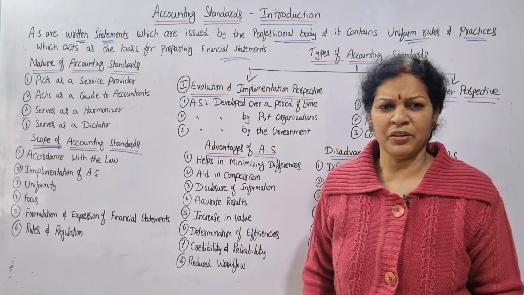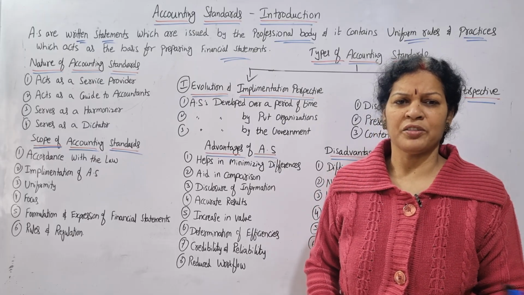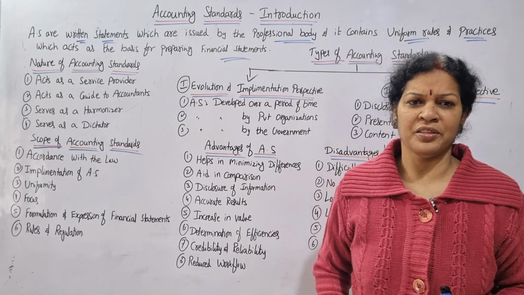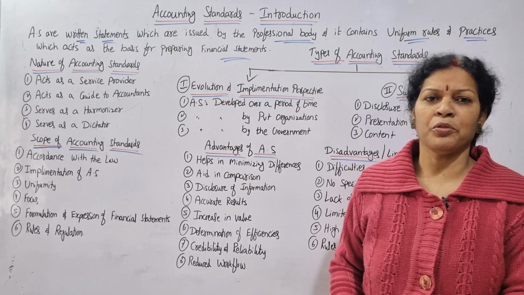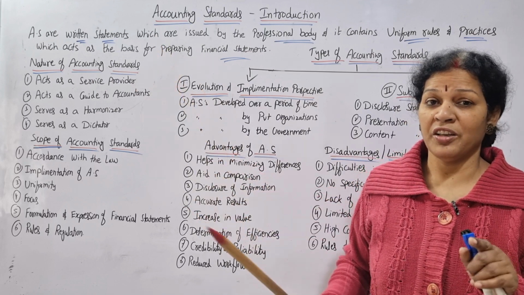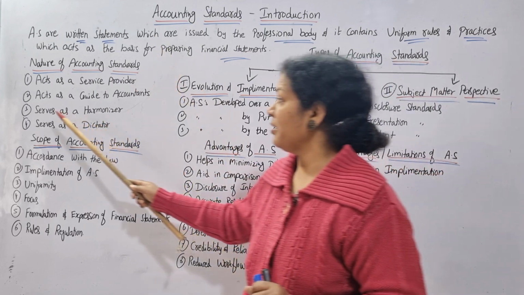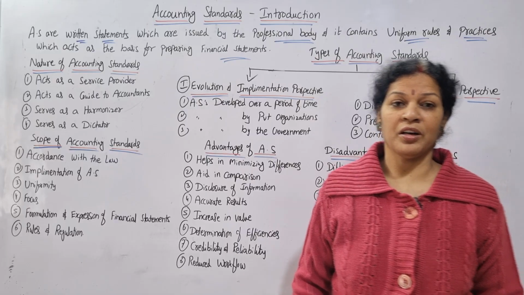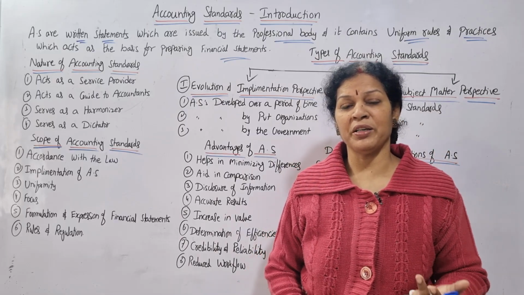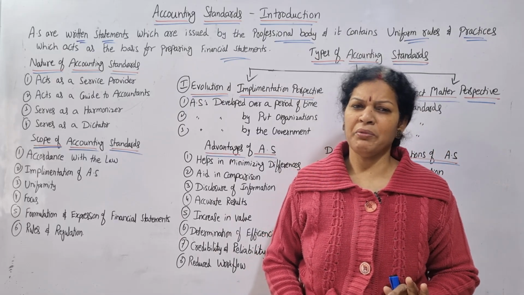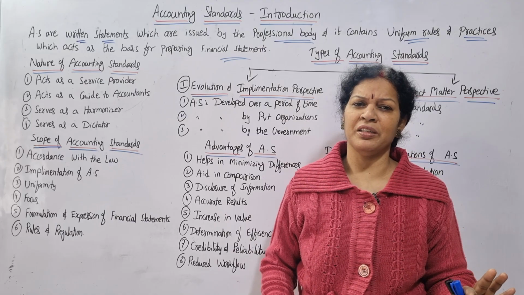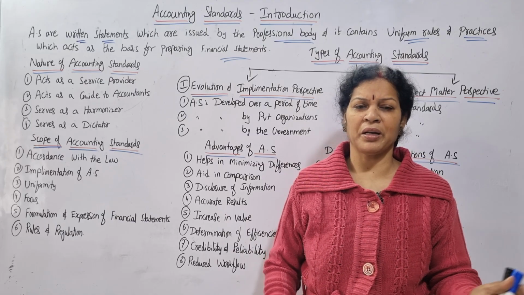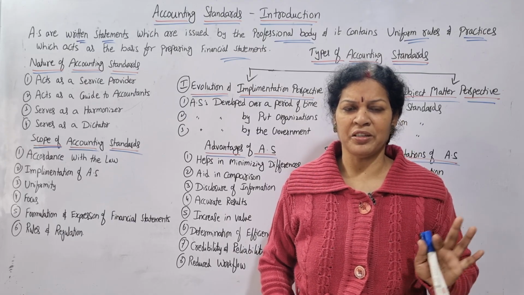Guide means how to do it, a small guidance, which is also given by the accounting standards if you follow it. And it serves as a harmonizer, meaning the same format you have to follow. Everyone has to follow the same one universally, or at least country wise.